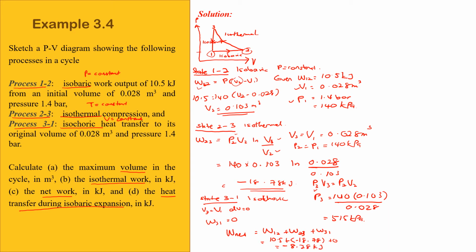Okay, the next question. So ni adalah C, the net work. Lagi apa? Isothermal work tadi kat sini ni adalah B. And then untuk A dia nak adalah volume dekat sini. Okay, so untuk D dia nak adalah sini ya, D saya sambung sini, heat transfer during isobaric expansion.